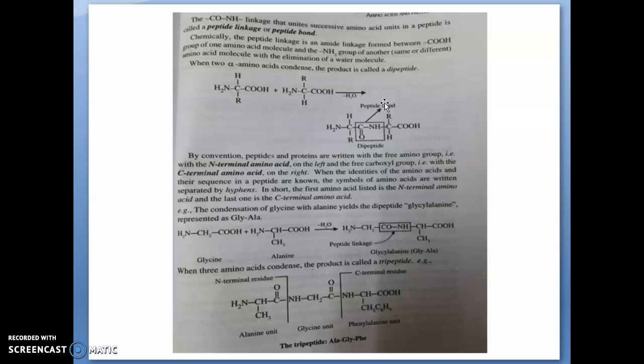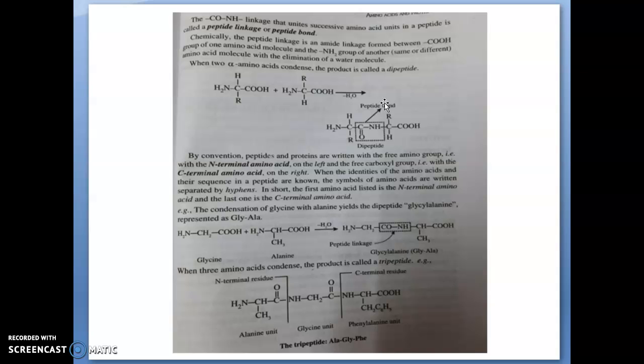The N-terminal amino acid means the one where the NH2 group is free, and that is written on the left side. The C-terminal means the free carboxyl group of the amino acid, which is written on the right side. For knowing the identity and sequence of the amino acids, their symbols are written separated by hyphens.